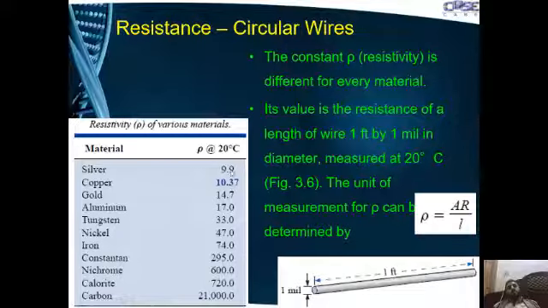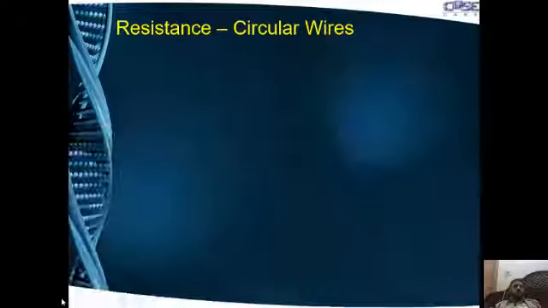That means silver is a better conductor than copper. So the lower the resistivity, the higher the conductivity. Resistivity and conductivity are reciprocal to each other.